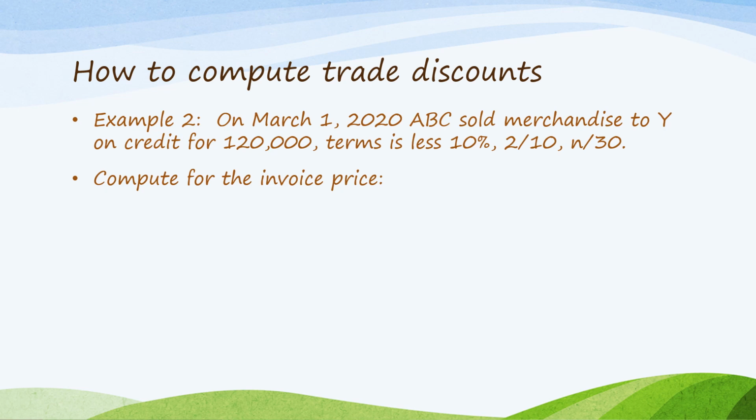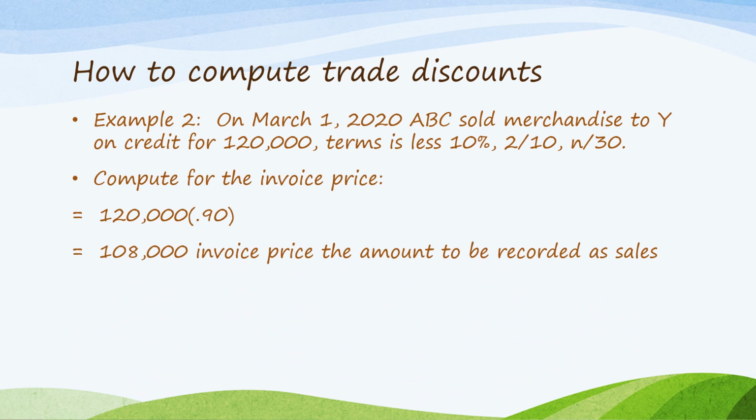To compute for the invoice price, 120,000 times 0.90, because 100% minus 10% of trade discount, so 90% is the invoice price. So 120,000 times 0.90 is 108,000. That is the invoice price, which is the amount to be recorded as sales from the viewpoint of the seller, and from the viewpoint of the buyer is recorded as purchases. Please take note that trade discount is not recorded.